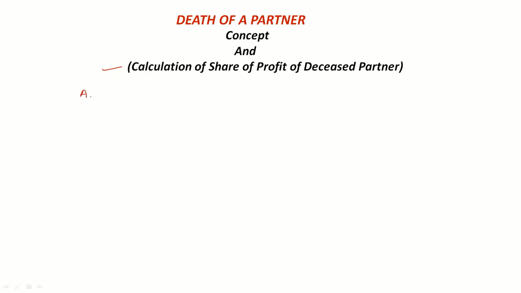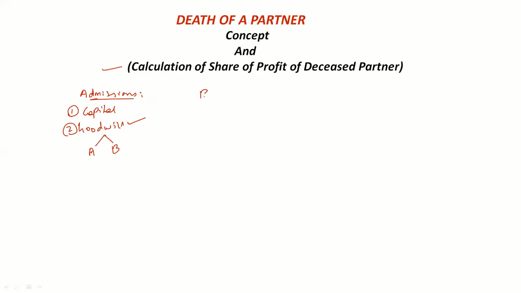In the admission case, what happens is, when a new partner joins the business, he will bring an amount in 2 forms, that is capital and goodwill, right? This amount of goodwill which is brought by the new partner will be distributed to the existing partners, suppose A and B. This amount of goodwill will be distributed among the existing partners in the sacrificing ratio.